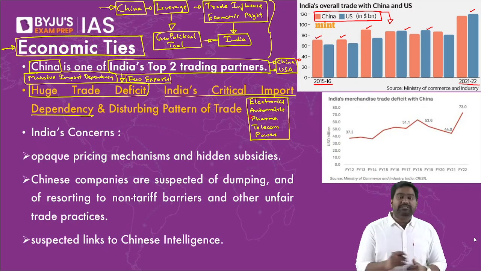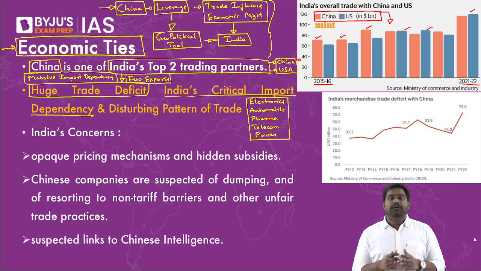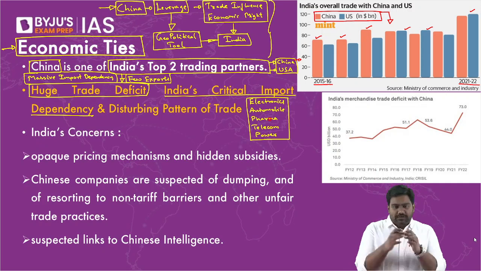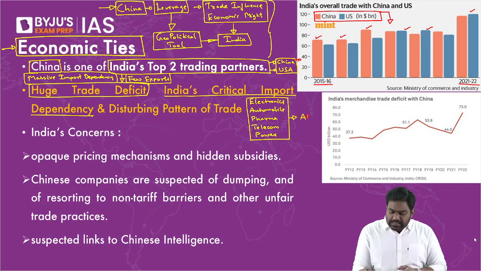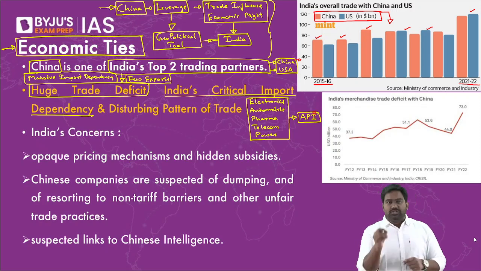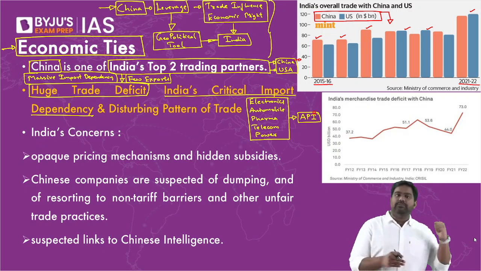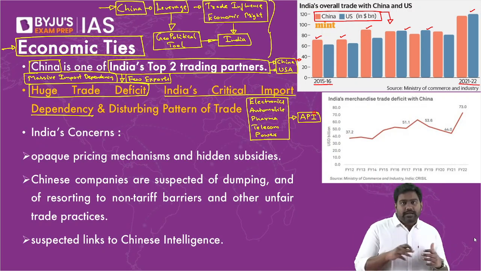See, we say that India is the pharmacy of the world. We are the world's largest producer of generic drugs and vaccines. We have a very strong, formidable pharmaceutical industry. But did you know that our pharma industry is heavily dependent on China? China provides a critical ingredient, without which our pharma industry can come to a halt. It can collapse. Almost 60% of our API, the active pharmaceutical ingredient, which is the core product in your drugs, comes from China. Out of the total APIs consumed in India by the pharmaceutical industry, 60% is coming from China. Without this API supply, our pharma industry will collapse. That is the critical dependency we have.